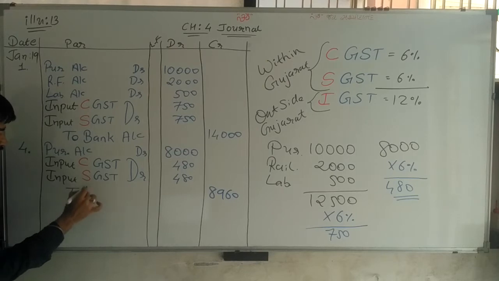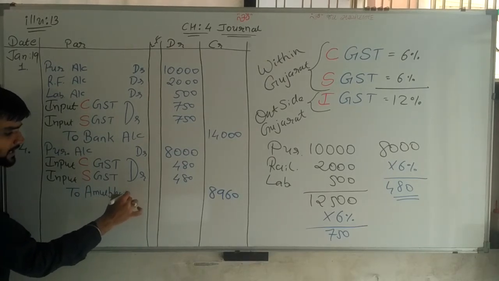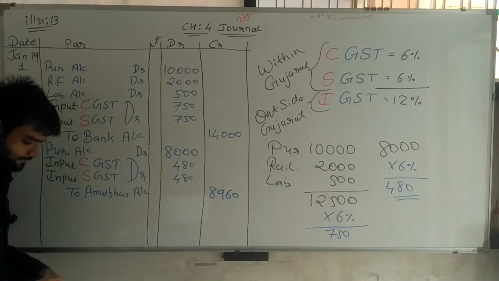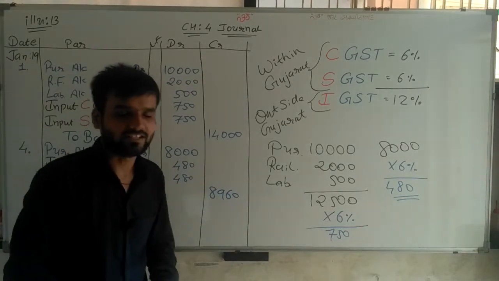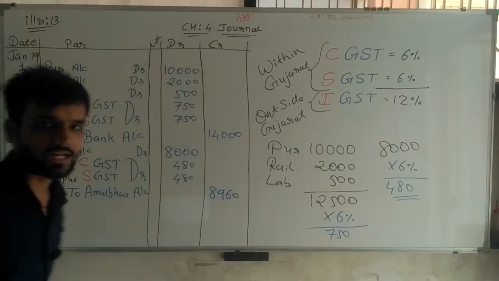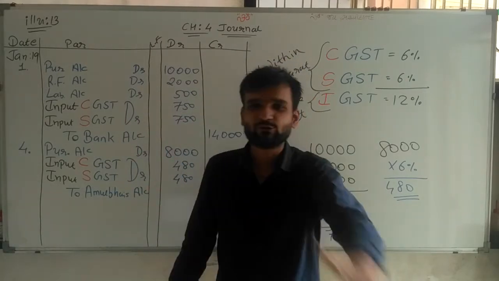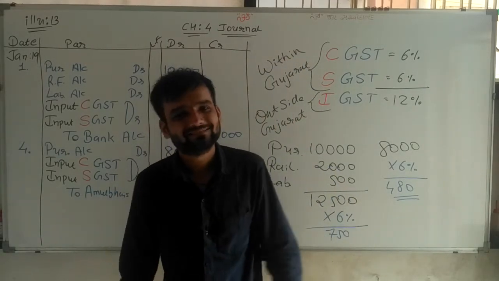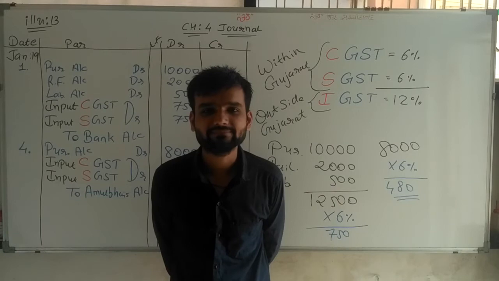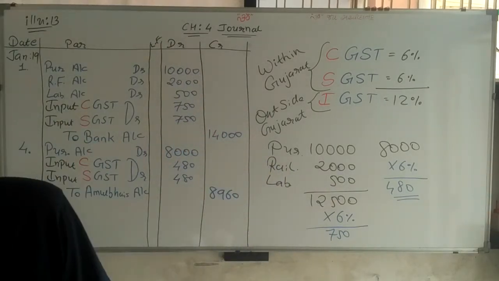So to Amul Bhai's account, because it's a credit transaction. So the name of the person is given, Amul Bhai's account, 8,960. My second journal entry is also complete. Simple.